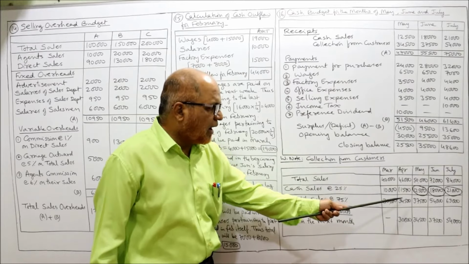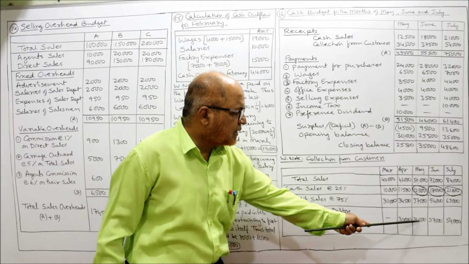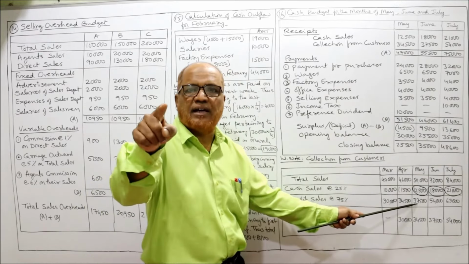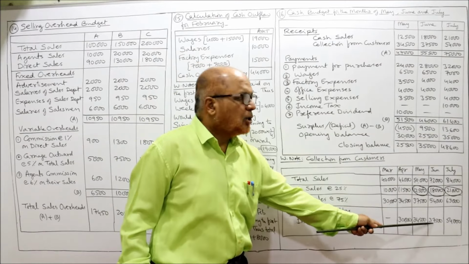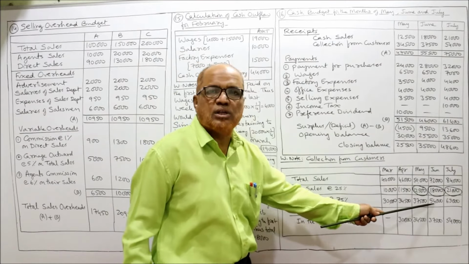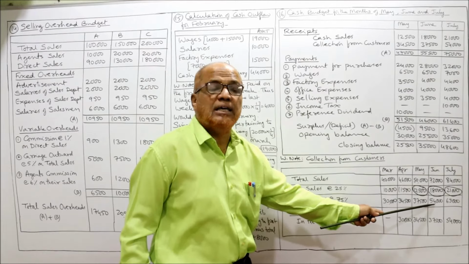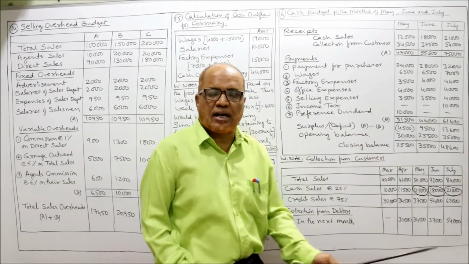Now credit sale of April, 34,500, will be collected in May: 34,500. The May credit sale of 37,500 will be collected in June: 37,500. June's 54,000 credit sale will be collected in July: 54,000. These are the collections from customers.